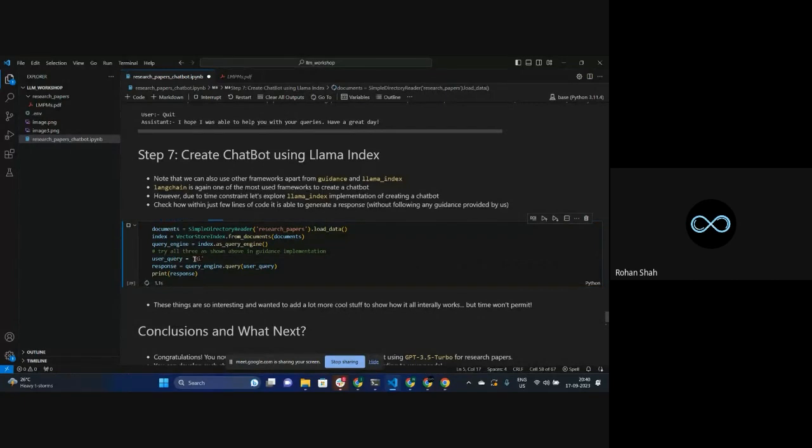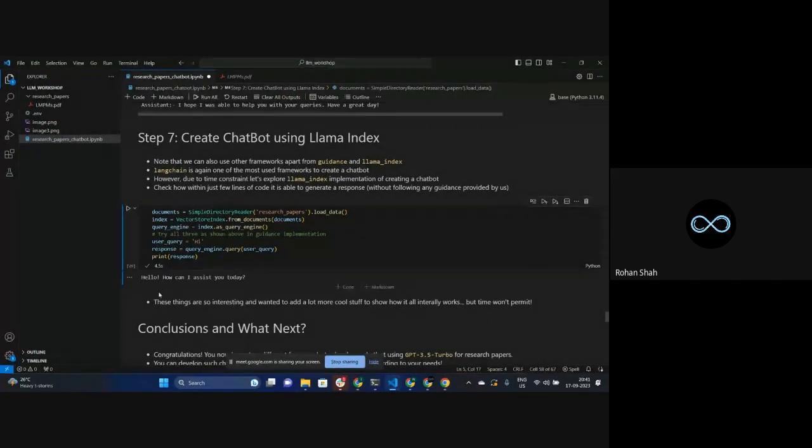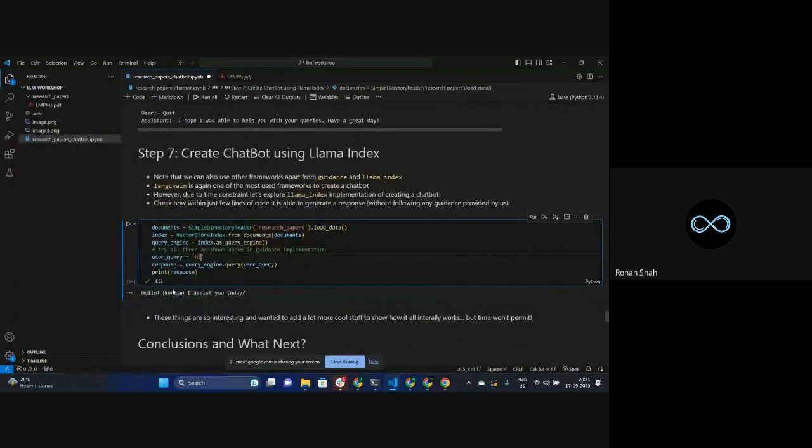Let's see what kind of output it gets. Okay, it's giving me the same kind of outputs for some reason, which it should not be actually. Maybe some kind of code that I might have rewritten. But what will happen if I just restart and run this? It will give me that I am not having enough information to answer with specific to that kind of thing. That's the kind of output that you will receive.